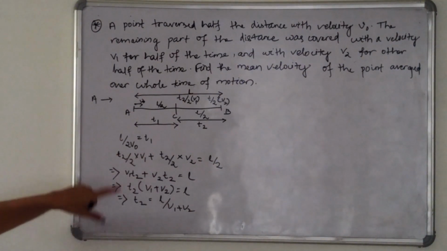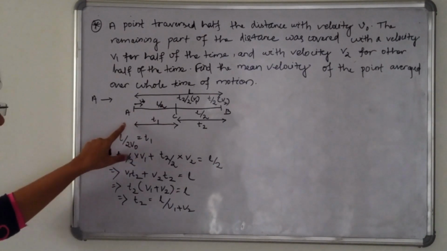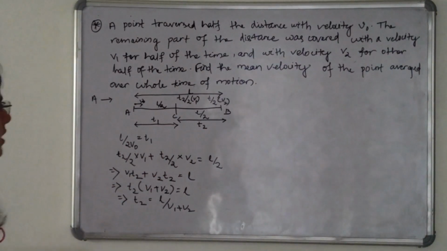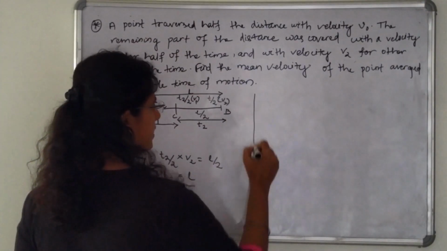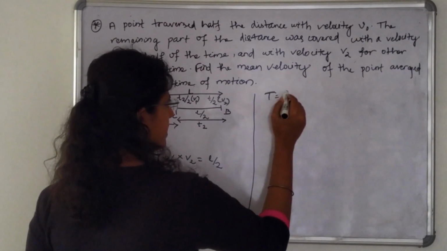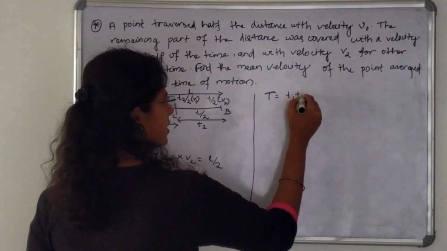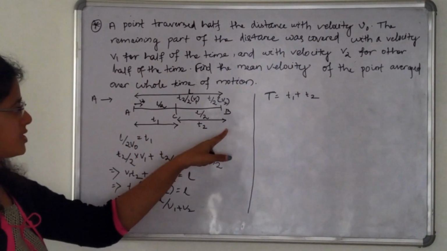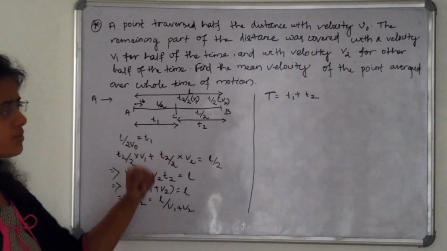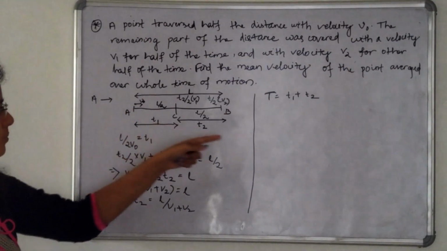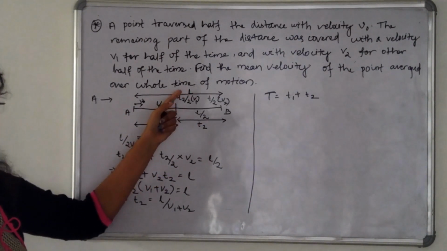So the total time the point takes to cover the A to B distance is equal to t1 plus t2. Here I am writing the total time, I can take it as capital T, is equal to t1 plus t2. So the total length covered by the point from A to B means L length.